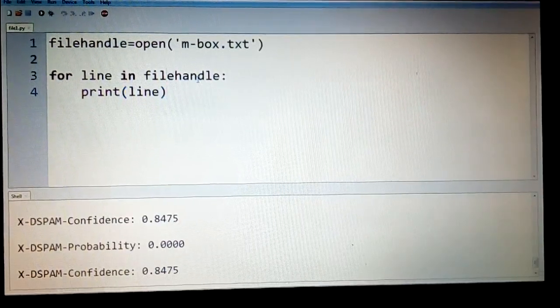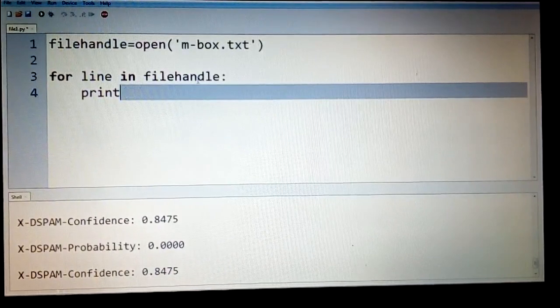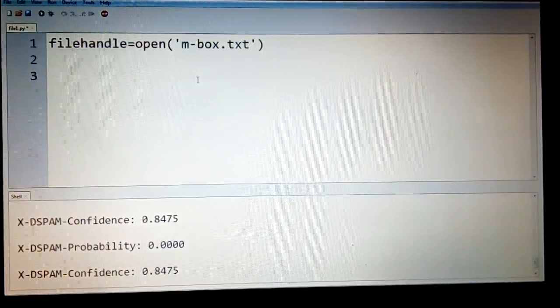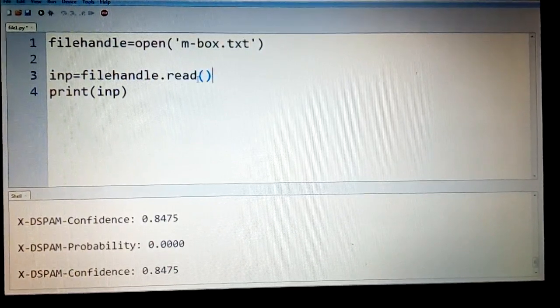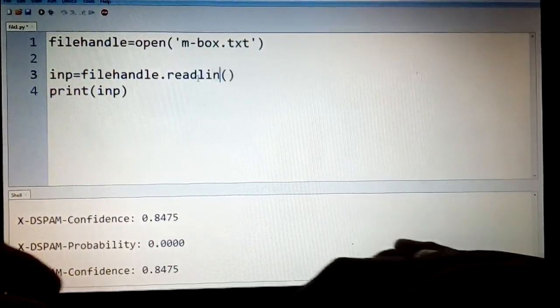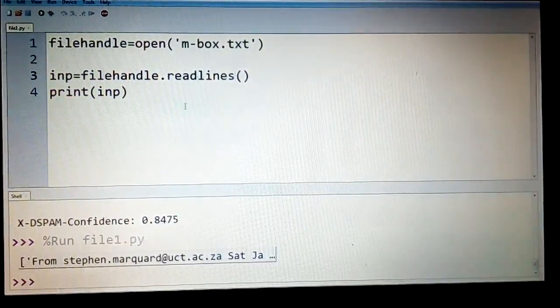Or for that matter, I can make use of the earlier concept, that is, along with read, I can make use of readlines here. If I say readlines, just see what happens. Now if I execute this, I would get something like this.